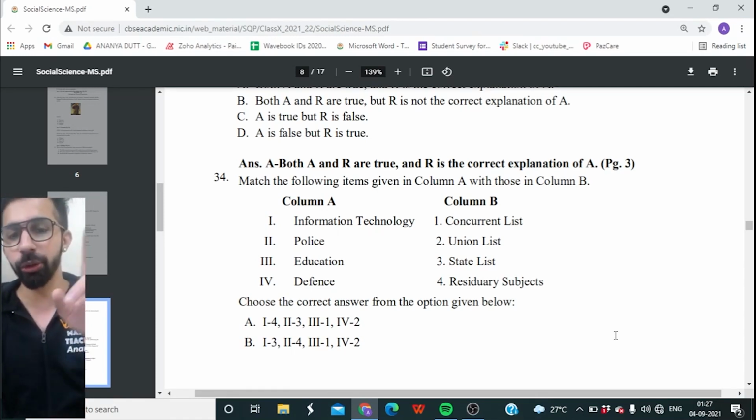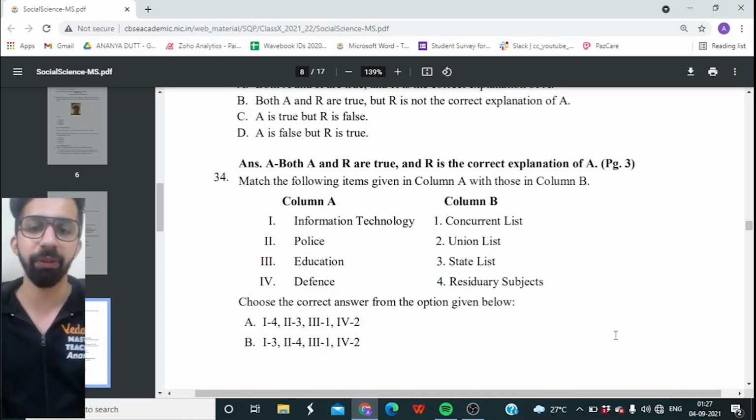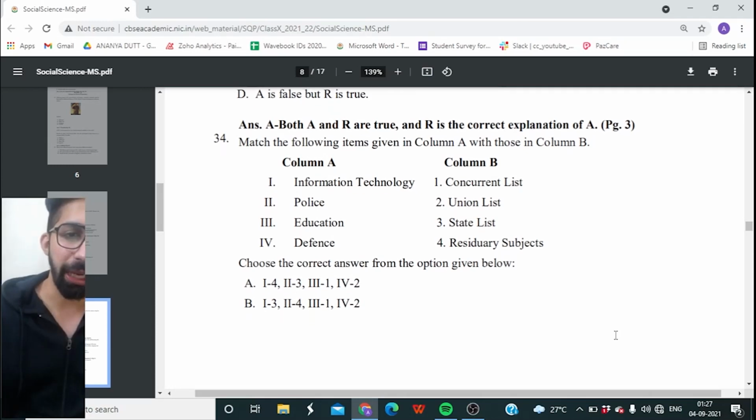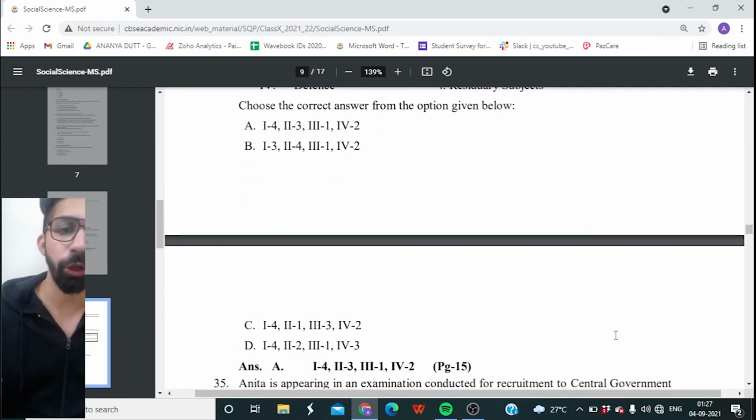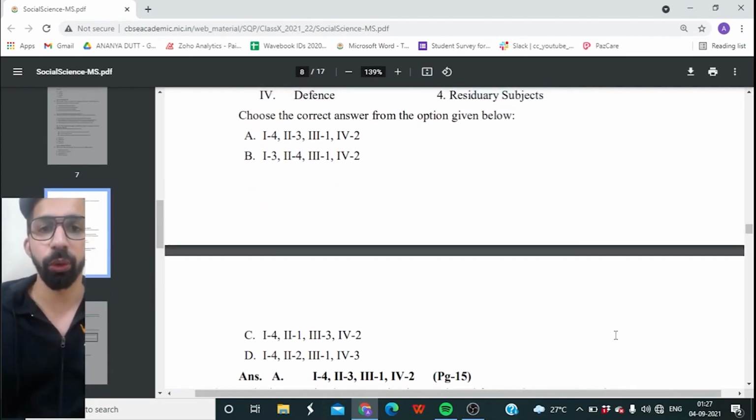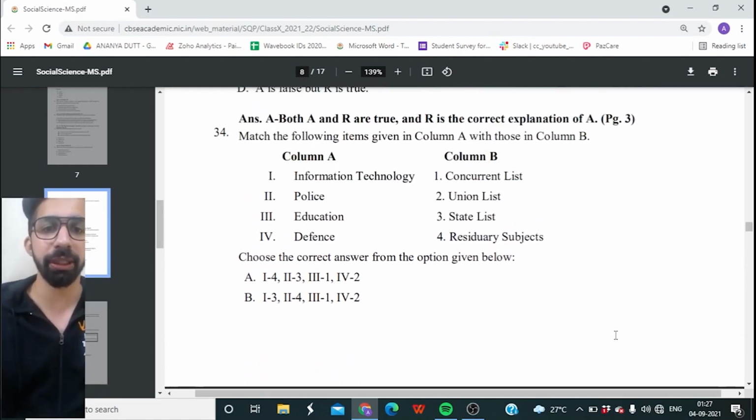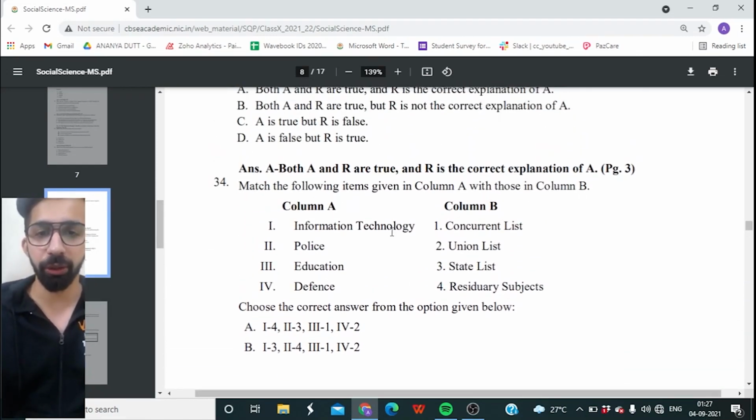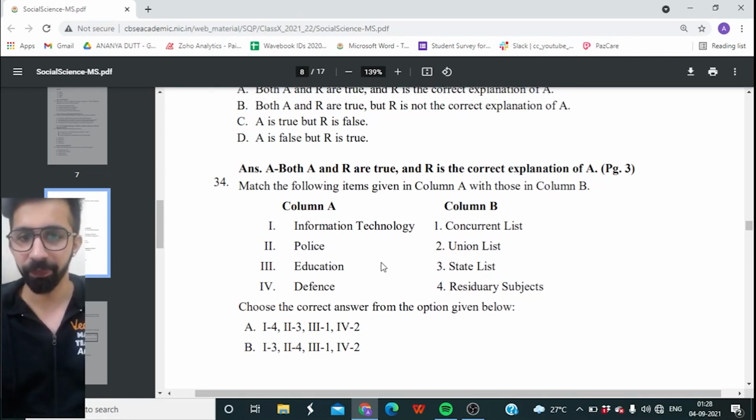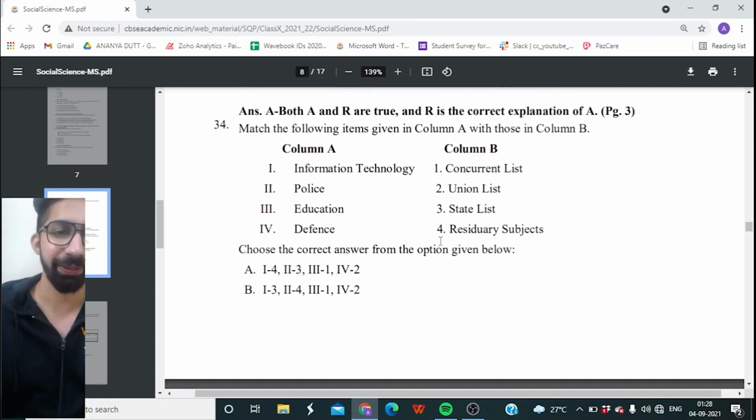Pause the video, do this activity, and let's have a look on the answer. And the correct option is option A. So in option A, you can see information technology residuary list, police state list, education concurrent list, defense union list. And this is the correct pair. I hope you guys are doing it.